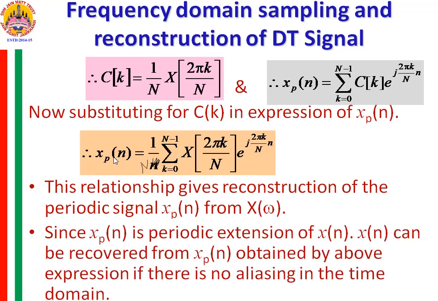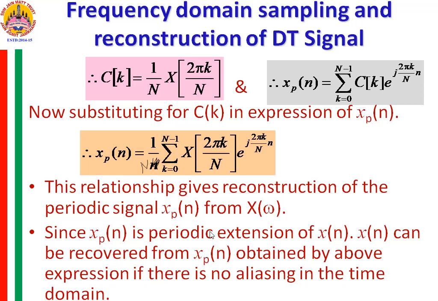Now to recover xn, since xp of n is the periodic extension of xn, xn can be recovered from this xp of n by simply considering the N number of samples from xp of n, where small n is varying from 0 to N minus 1.